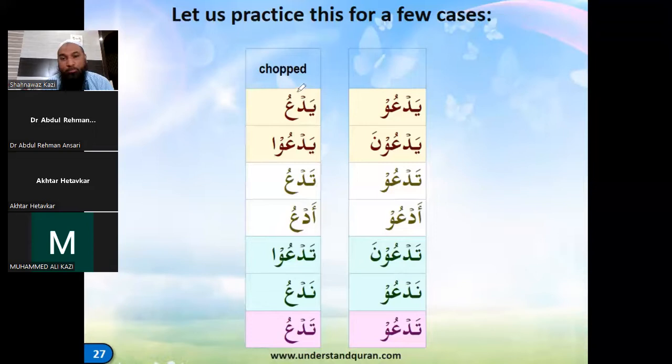Like yaqulu became yaqul, yad'u becomes yad'u. Right? So this will be two harkat. Yad'u. This is yad'u. Okay. Yad'una, yad'u, tad'u, tad'u. So your pronunciation and harkat has to be two counts here and a single count here. Tad'u. Ad'u, ad'u. Tad'una, tad'u. Nad'u, nad'u. Right? So this is why your tajweed is important, and increasing the counts to two counts.